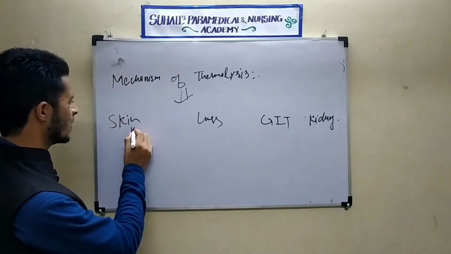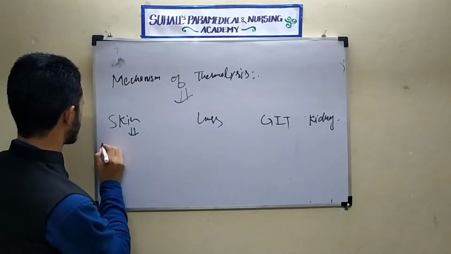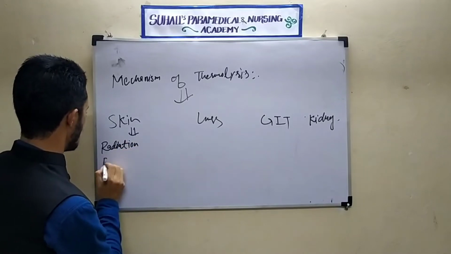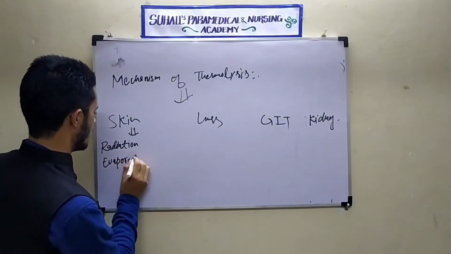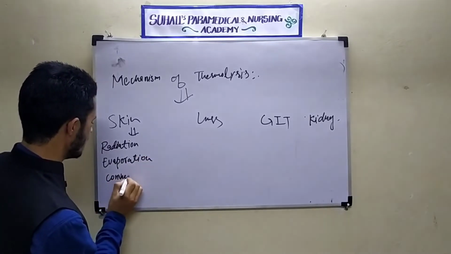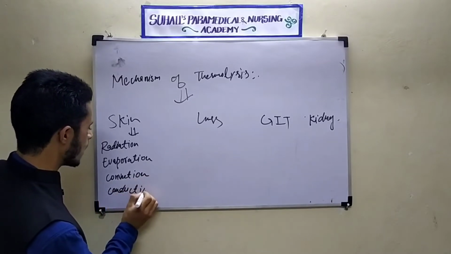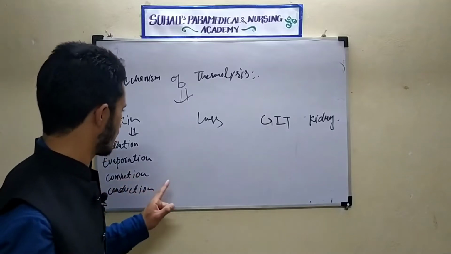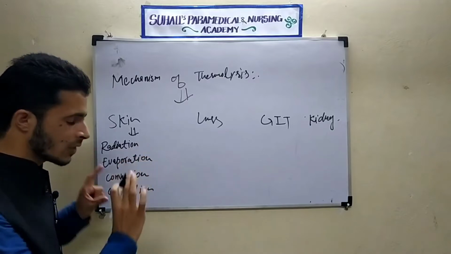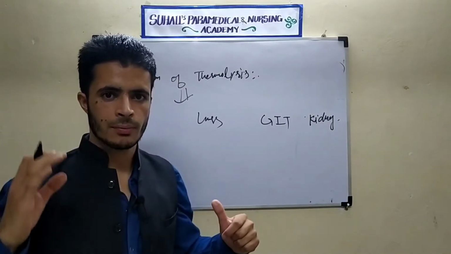See, by means of skin, heat is lost by four ways. One is radiation. Second is evaporation, third is convection, and the fourth is conduction. Radiation, evaporation, convection, conduction. By means of these four processes, the skin is losing heat from the body.